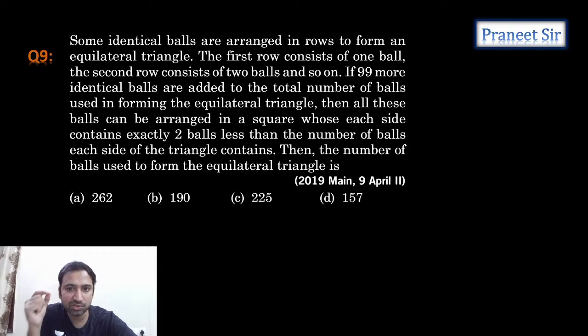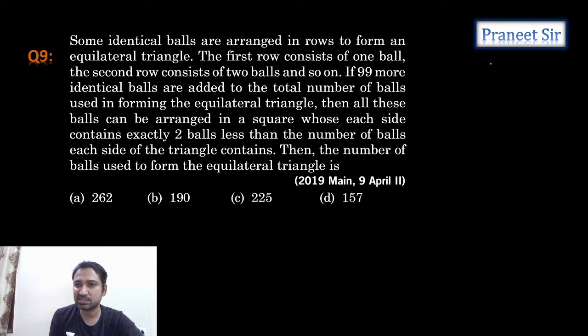Okay, this is the next question we have. Some identical balls are arranged in rows to form an equilateral triangle. The first row consists of one ball, the second row two balls, the third row 3 balls, the fourth row 4 balls, like this.